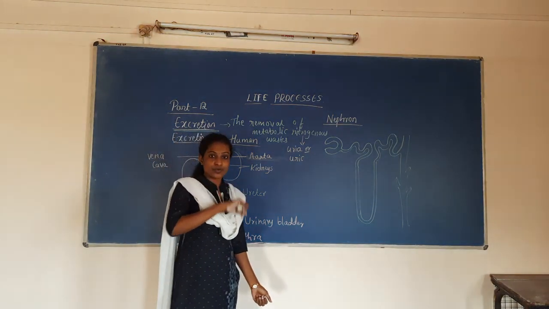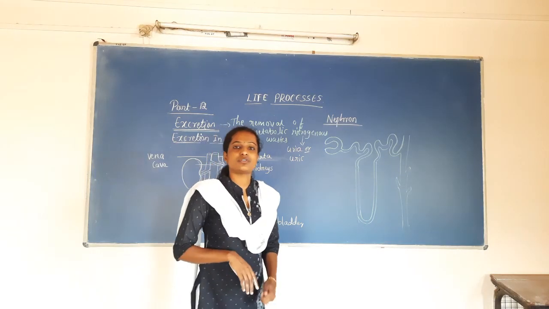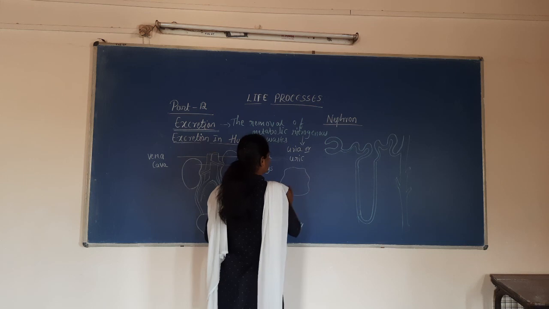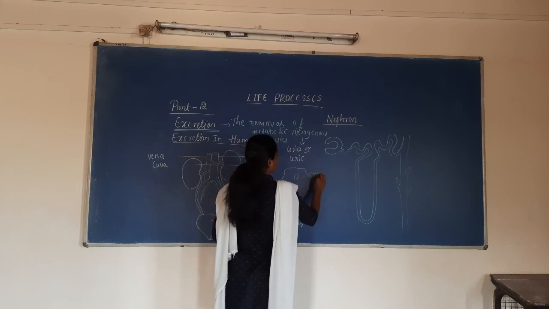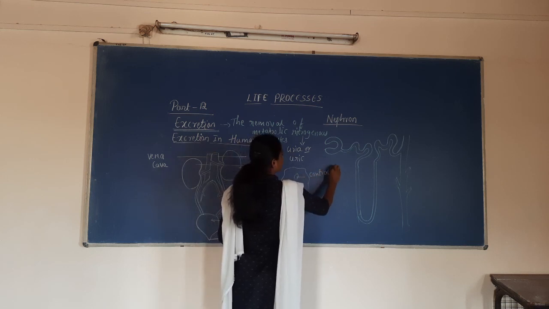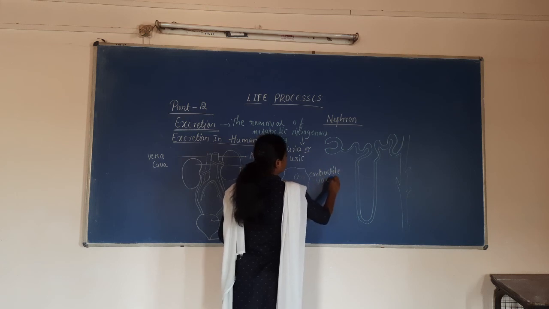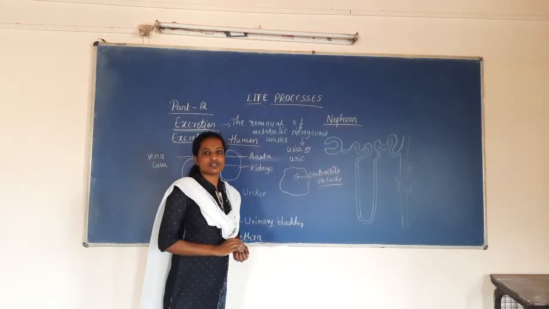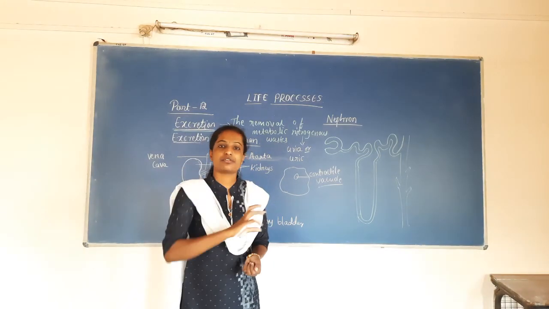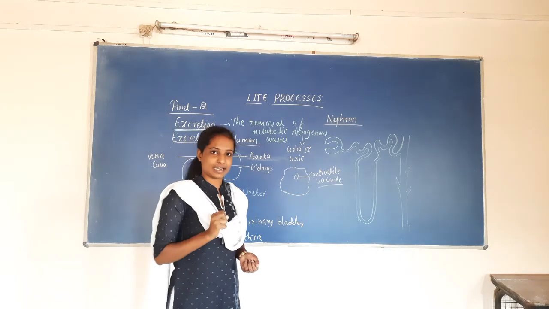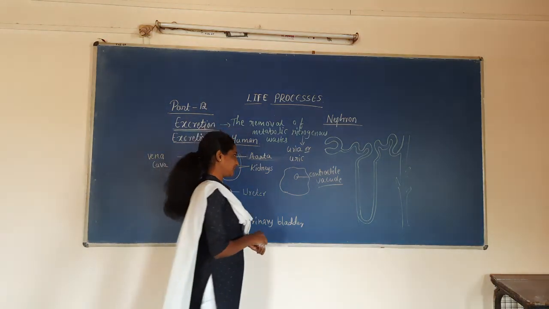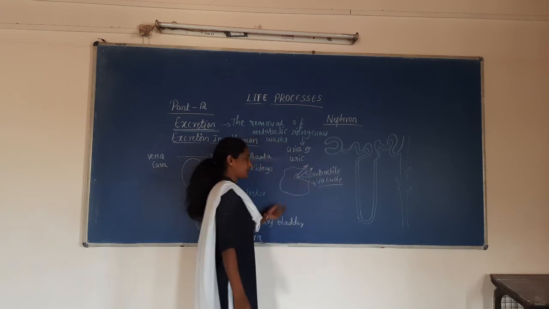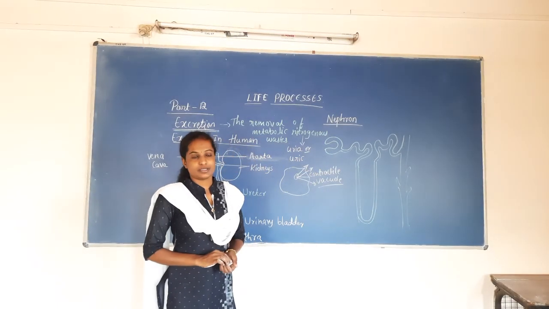When you come to the lower organisms, you might have studied in your lower sections that amoeba consists of a contractile vacuole. This contractile vacuole stores the metabolic nitrogenous waste, and whenever it contracts, it expels the excess nitrogenous waste from the body of the unicellular organism.